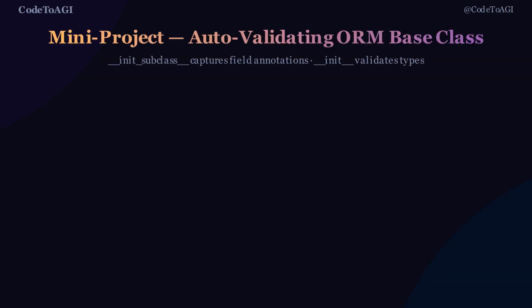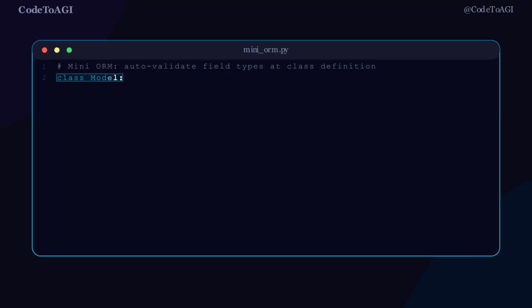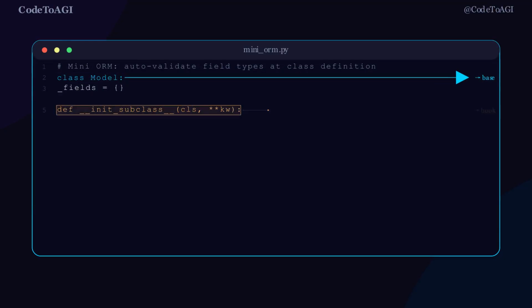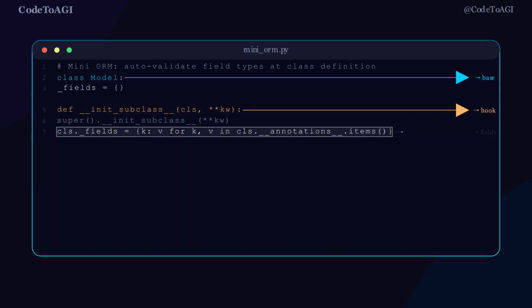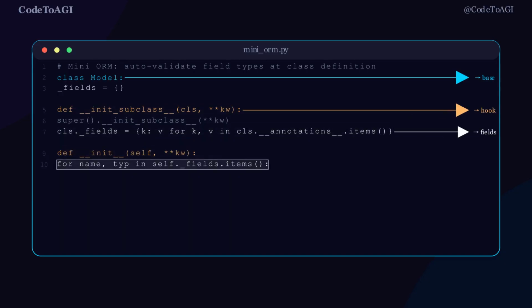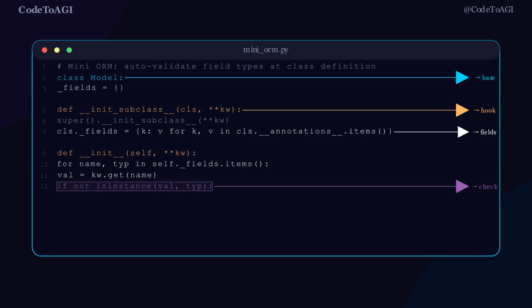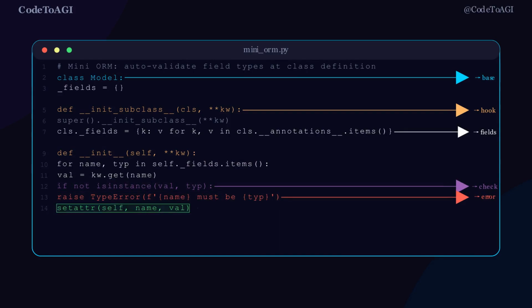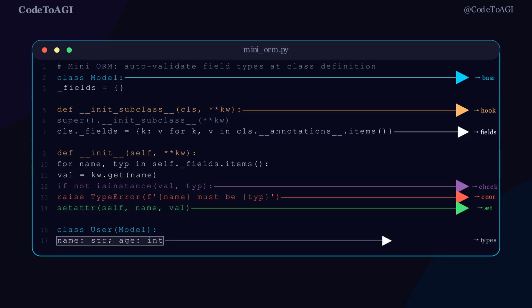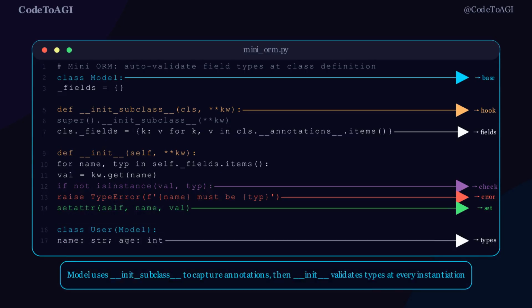Our mini project, an auto-validating ORM base class that combines everything from this episode. Look at the code. Model defines __init_subclass__. When any subclass is defined, Python calls this method with the new subclass as cls. We extract all annotated fields from cls.__annotations__, a dictionary that Python populates from the type hints, and store them in cls._fields.